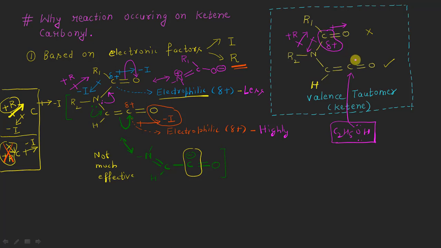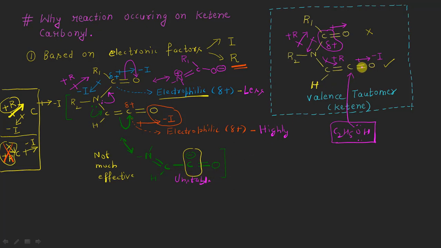But in this case, although one electron withdrawing inductive effect is present because of this oxygen, the electron releasing resonance, plus R, is not much effective because of this carbon negative, that is an unstable resonating structure, right?